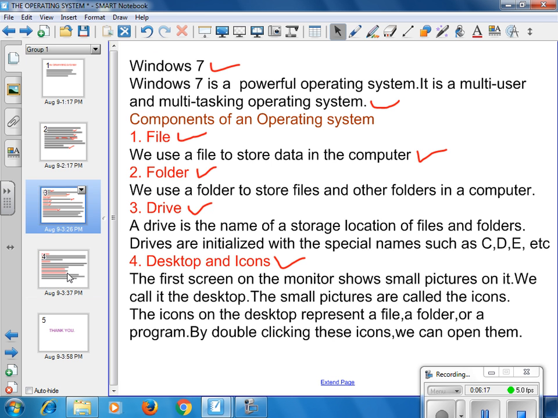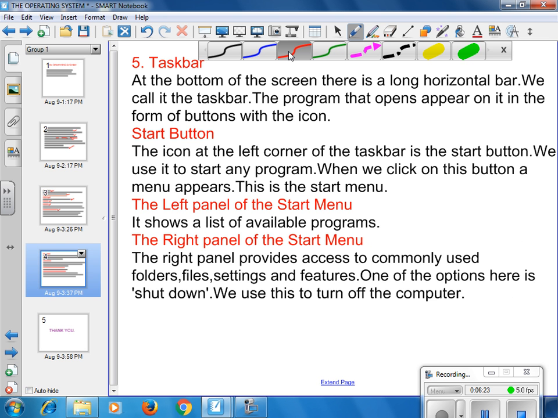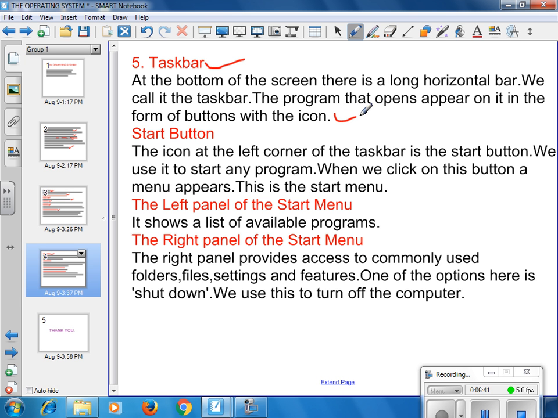Next, let's study about taskbar. So what is taskbar? At the bottom of the screen there is a long horizontal bar. We call it the taskbar. The programs that open appear on it in the form of buttons with the icon.